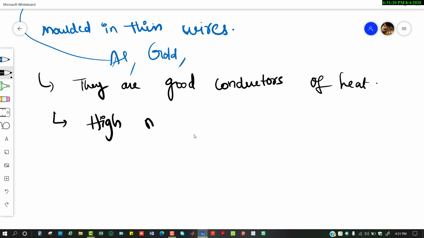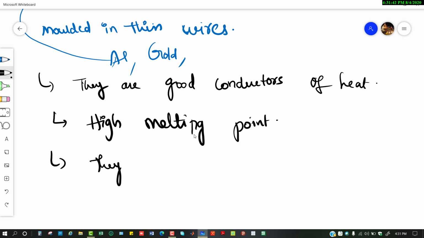Water starts to boil at 100 degrees, whereas metals start boiling after some hundreds of degrees Celsius. So they have high melting and boiling points. Usually, if they are good conductors of heat, they can also conduct electricity.